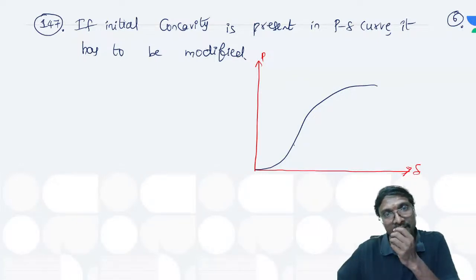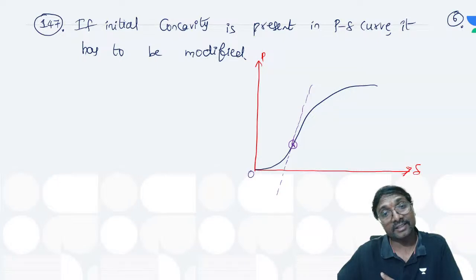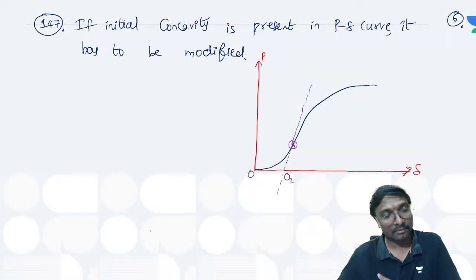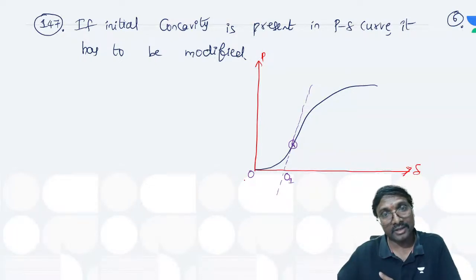We need to identify. So from this point onwards, what happens? It becomes convex, na? Yes or no? So this is your first point of convexity, right? Draw a tangent to this first point of convexity. Then that tangent is intersecting. This is your original origin and this is your new origin. So we have to consider which portion, if we just observe? Up to this we have to consider this portion only.